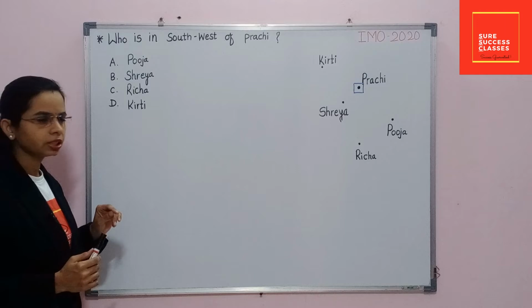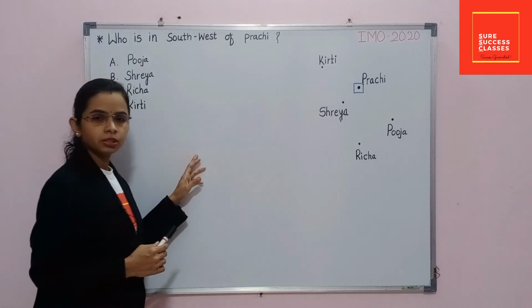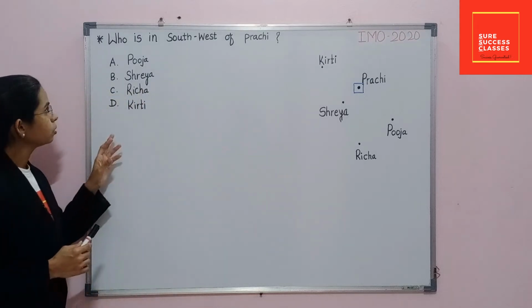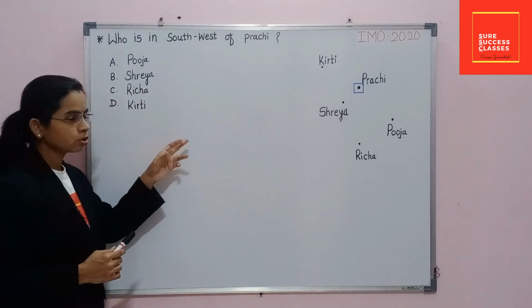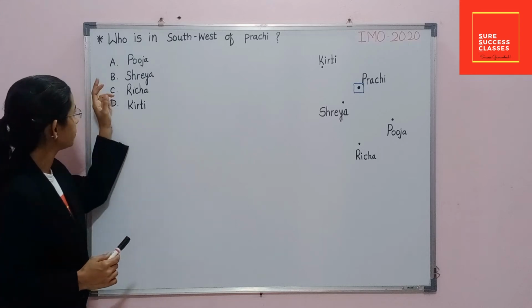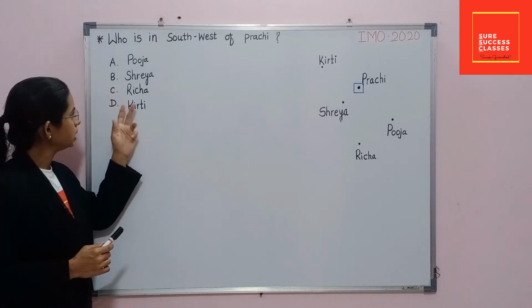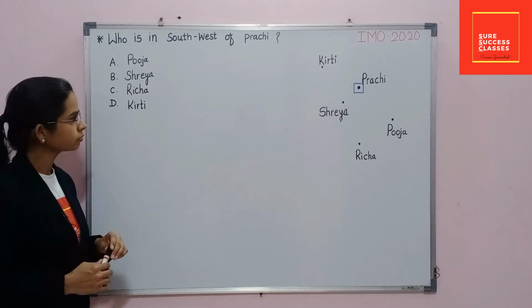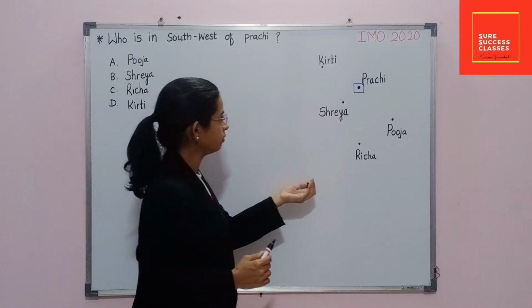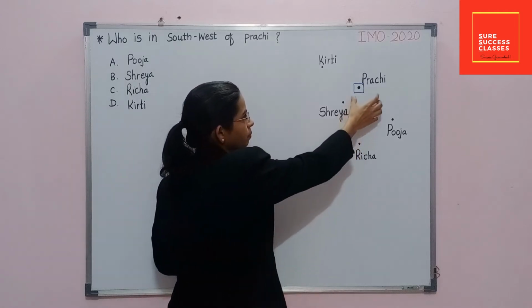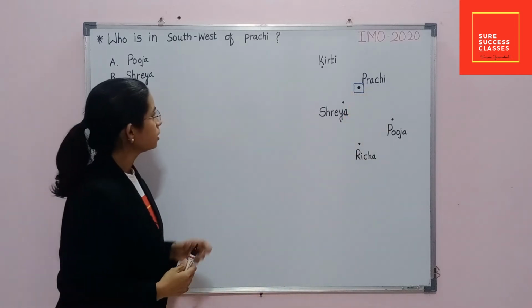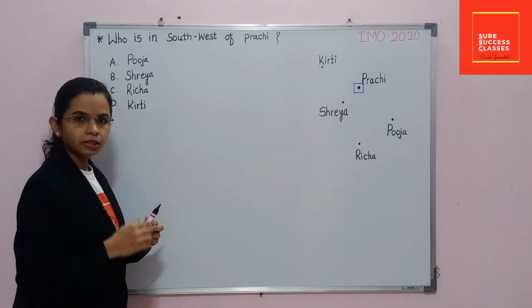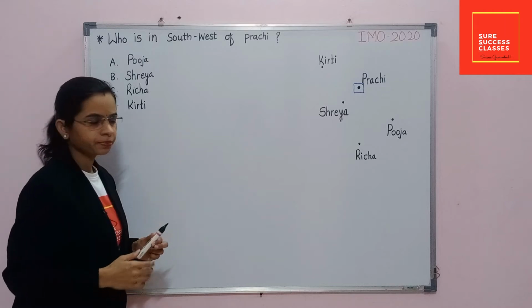First we will read the question carefully. And this question was asked in IMO 2020. Question is, who is in the southwest of Prachi? Options are A. Pooja, B. Shreya, C. Richa and D. Kirti. And the data given in this way. Here Prachi is present. Here we have to find out the girl who is present at southwest of Prachi.